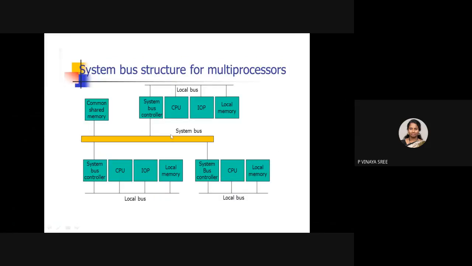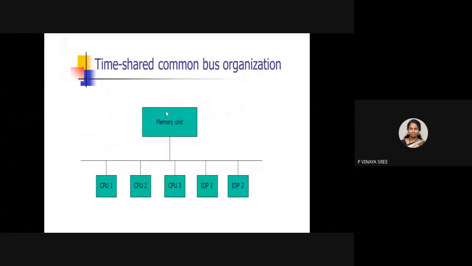In this system bus structure, let us consider this as processor 1, this as 2, this as 3. If a processor wants to access a common shared memory, try to concentrate. The difference between the previous diagram and the present diagram is that previously all the processors were connected with a common bus, and if any processor wanted to communicate with memory it had to use this common bus.